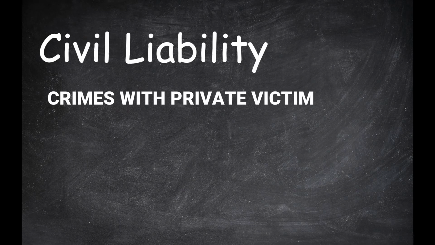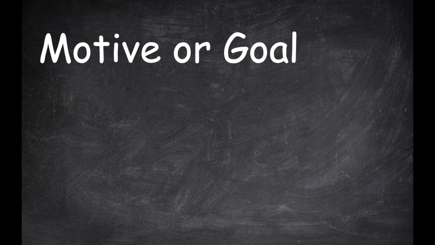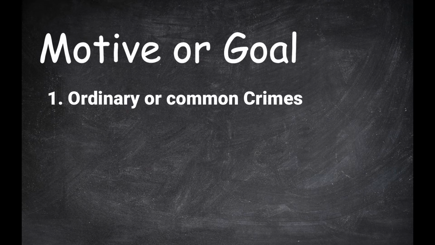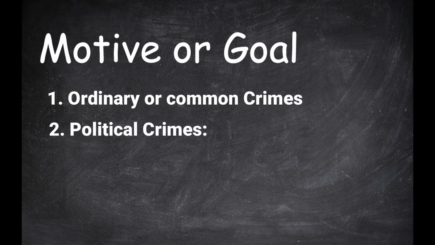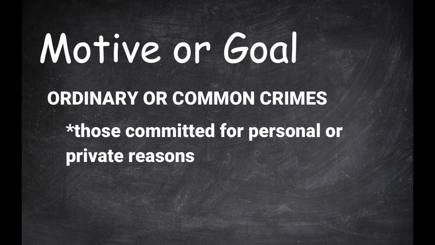Crimes with private victims or offended parties, those where the injury or damage to a person is the essence of the crime, and where a civil liability may be imposed upon the accused, according to motive or goal. 1. Ordinary or common crimes. 2. Political crimes. Ordinary or common crimes, those committed for personal or private reasons.